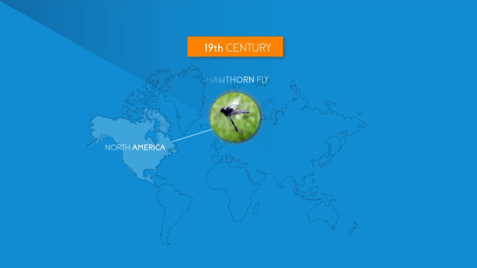At that time, hawthorn flies traditionally laid eggs on hawthorn fruit, which were then eaten by newly hatched maggots. Sometime after the introduction of non-native apple trees, a new hawthorn fly was recorded which laid its eggs on apples. Over time, this new hawthorn fly stopped laying eggs on hawthorn flower in favor of apples. This new fly is called the apple maggot fly.